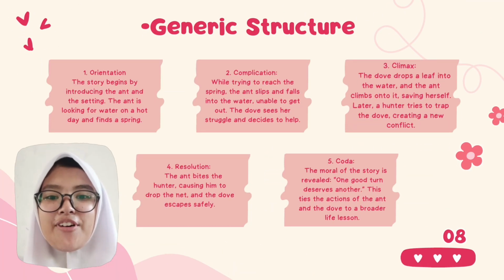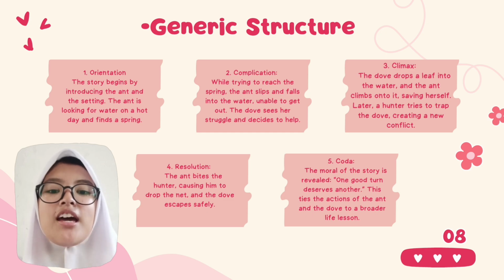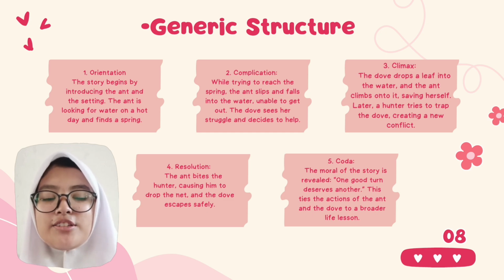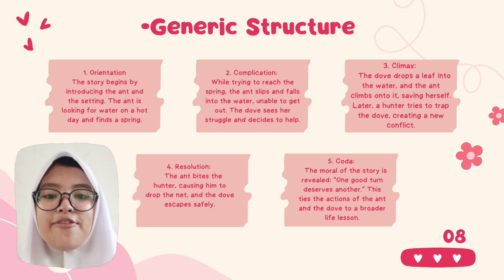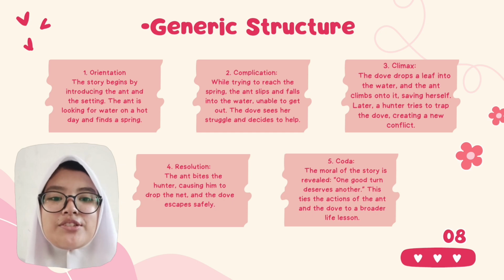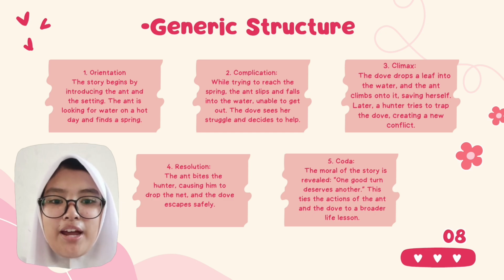Now, I'm going to identify the structure of the narrative text called The Ant and the Dove. Orientation. The story begins by introducing the ant and the setting. The ant is looking for water on a hot day and finds a spring. The next one is complication. While trying to reach the spring, the ant slips and falls into the water, unable to get out. The dove sees her struggle and decides to help.